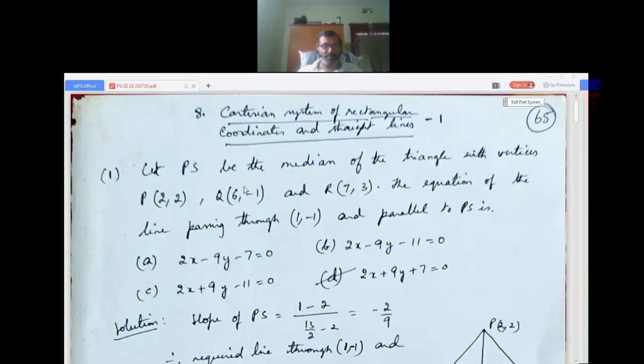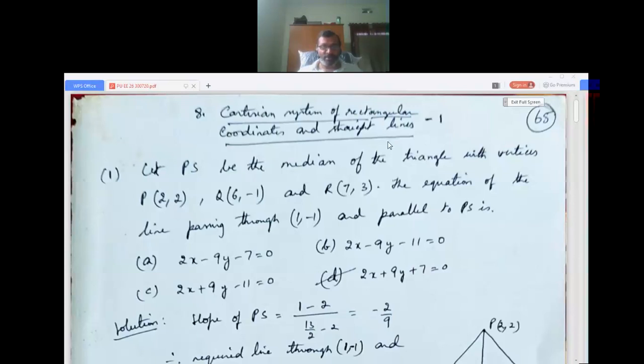Cartesian system of rectangular coordinates and straight lines. So this is completely based on coordinate geometry.